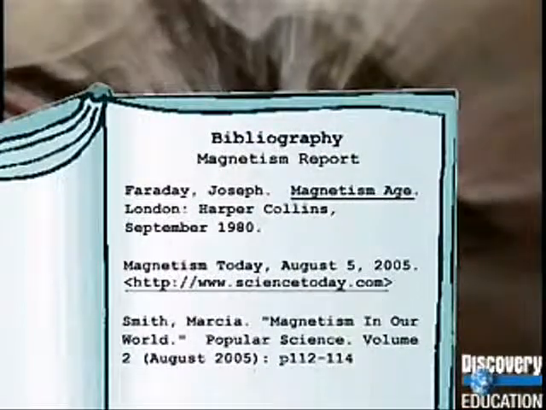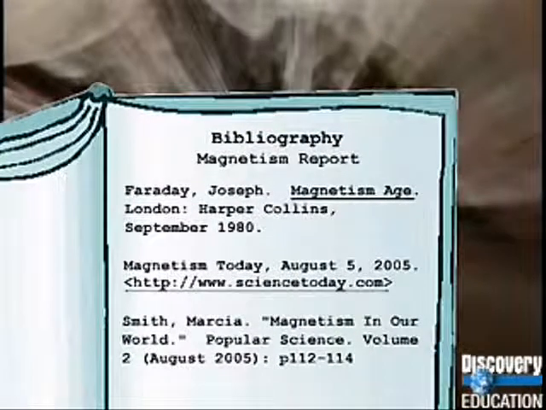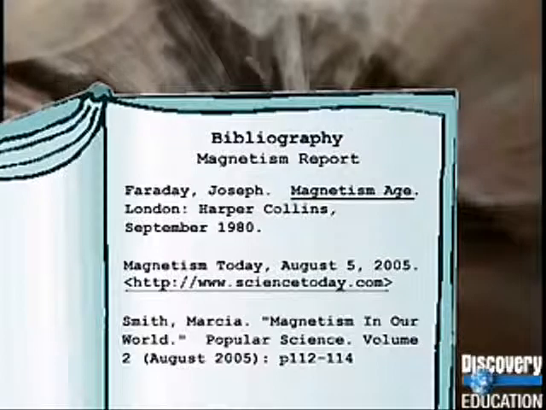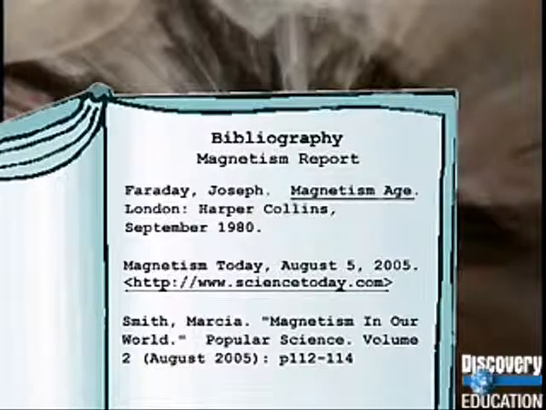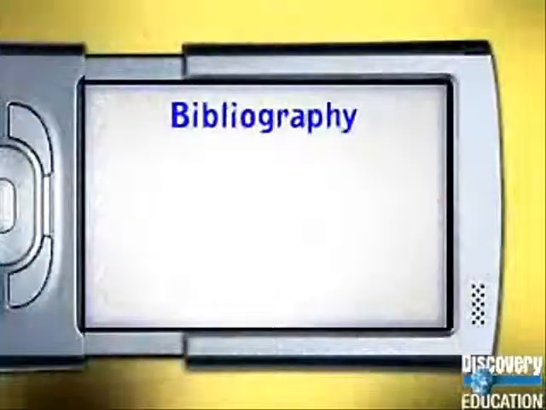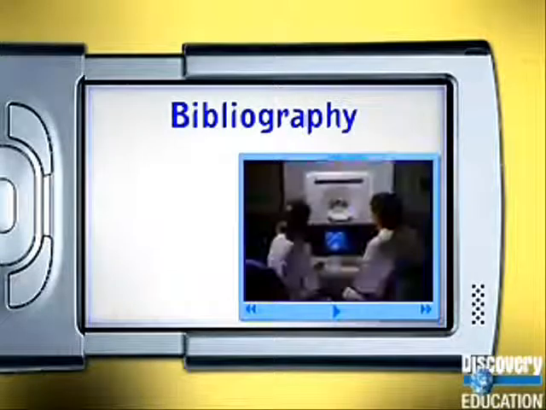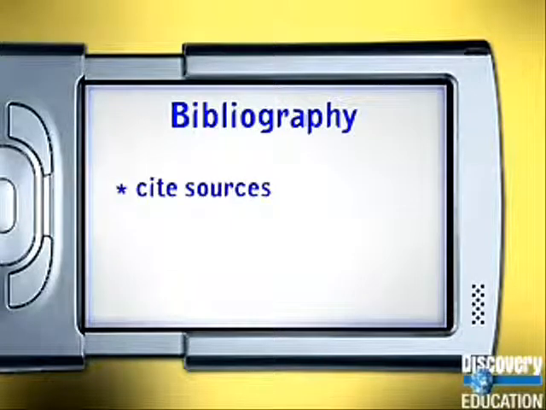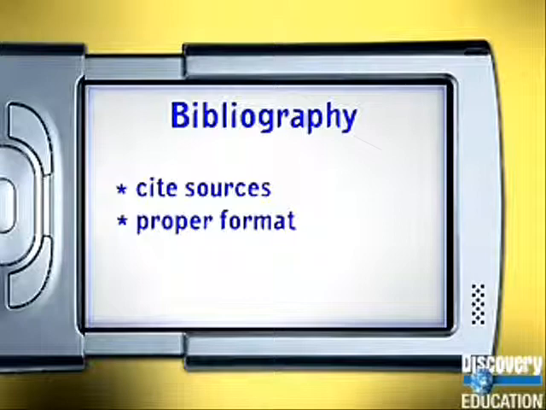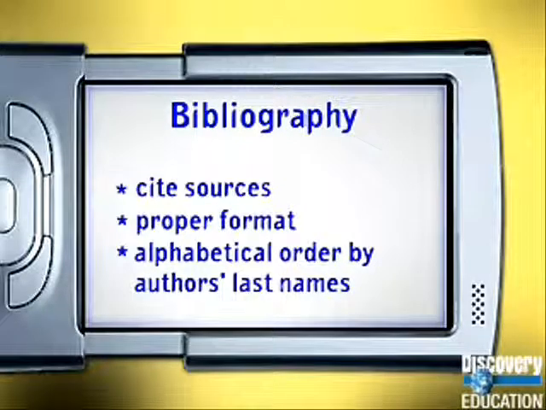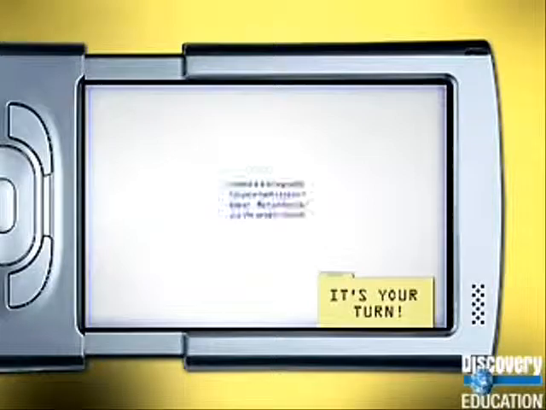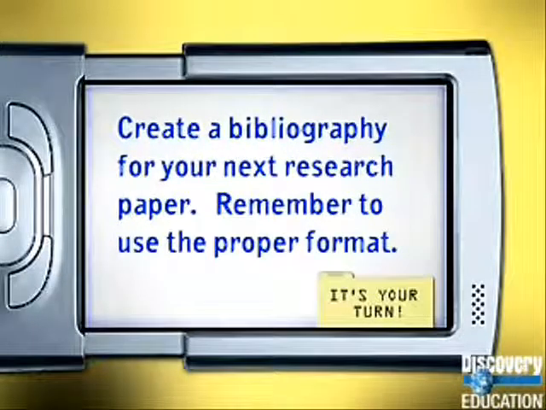To complete your bibliography, write your citations in alphabetical order on the last page of your report. It should look like this. We've learned that a bibliography is a list of sources you use to get information for a paper. When citing your sources, use the proper bibliography format. The list should be in alphabetical order by authors' last names. Sources that don't have authors should be alphabetized by title. Create a bibliography for your next research paper. Remember to use the proper format.